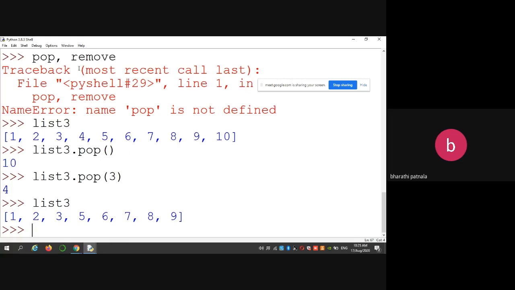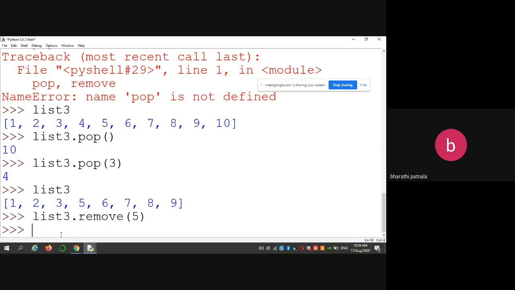Okay, similarly we have one more function which is remove. So list 3 dot remove of 5. So what is the difference between pop and remove?